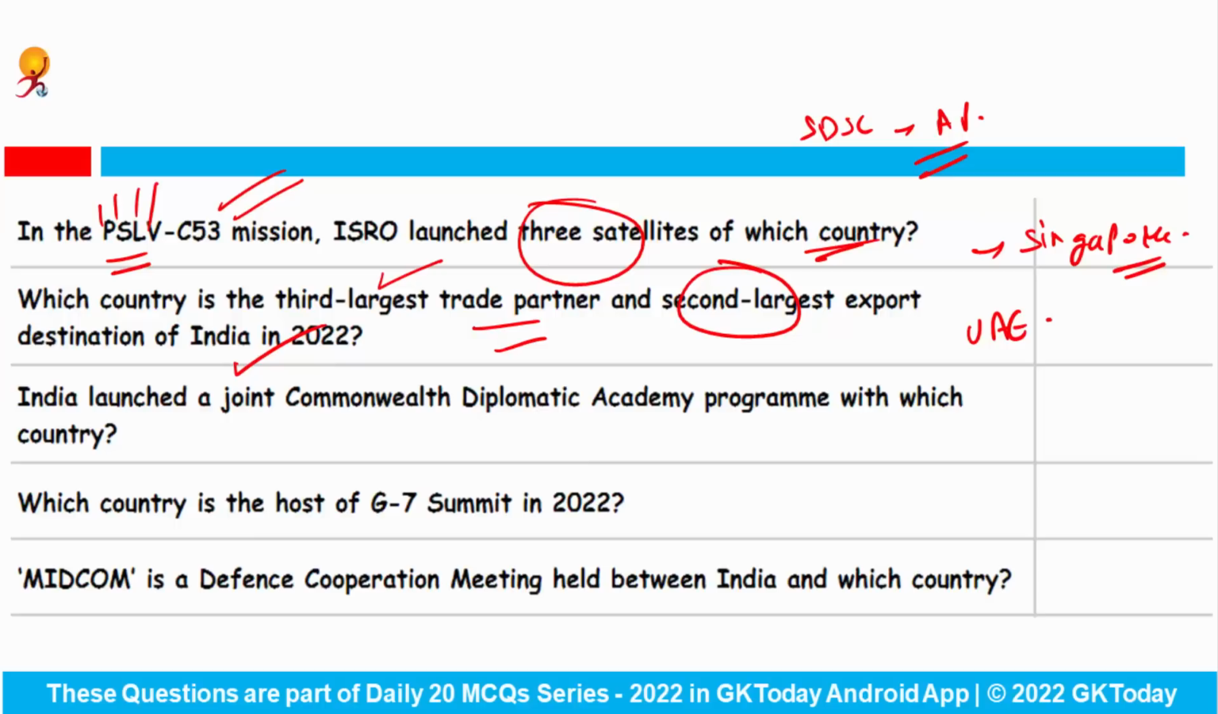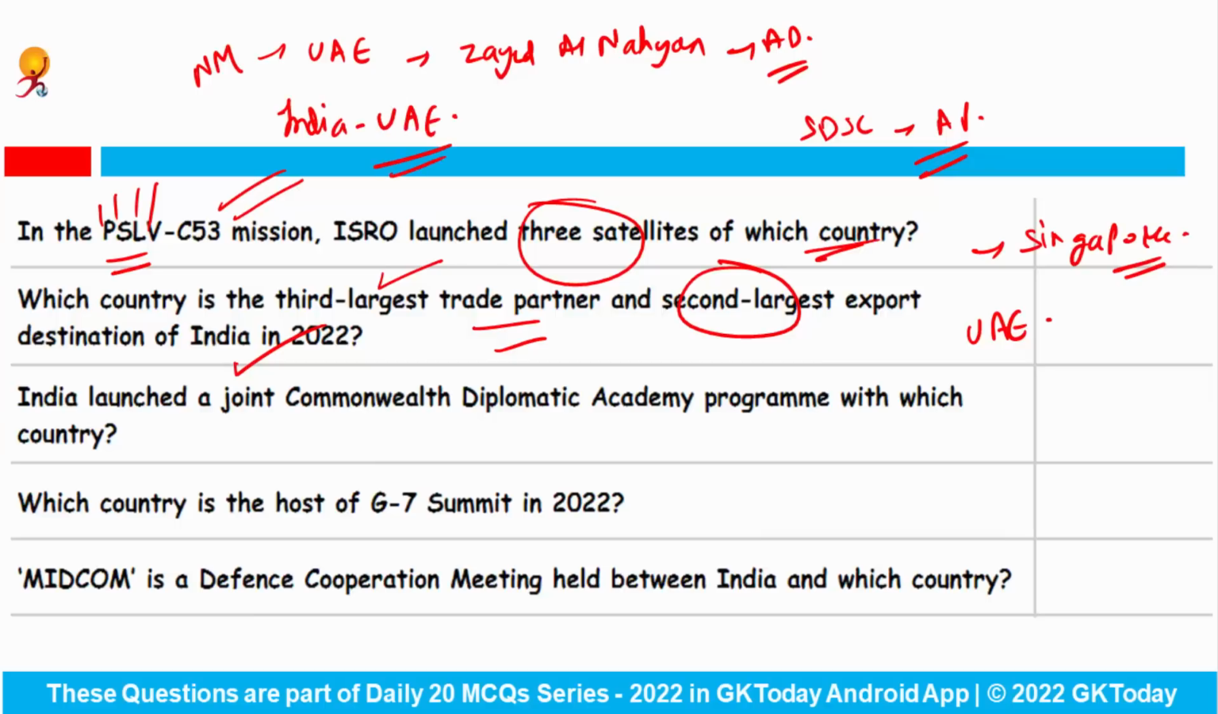And Prime Minister Narendra Modi recently held bilateral talks with the President of UAE, Sheikh Mohammed bin Zayed Al Nahyan. Where? At Abu Dhabi. Okay. So the Prime Minister conveyed condolences on the passing away of Sheikh Khalifa bin Zayed Al Nahyan, and both the leaders reiterated their commitment to further deepen and diversify the India and UAE comprehensive strategic partnership.